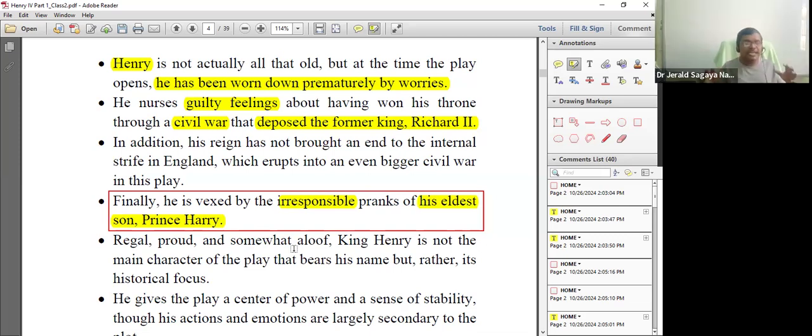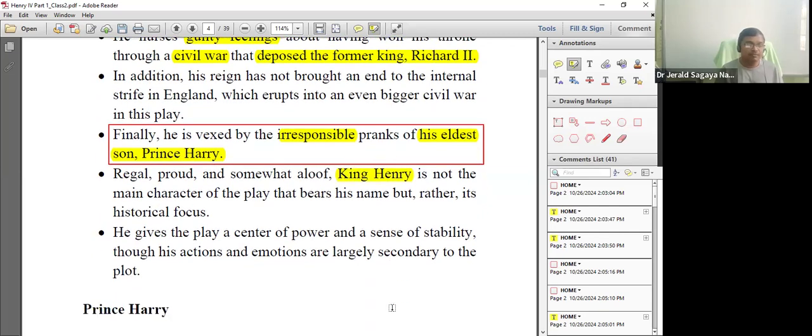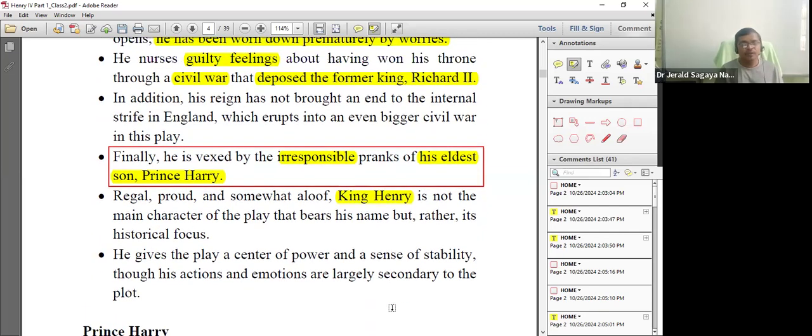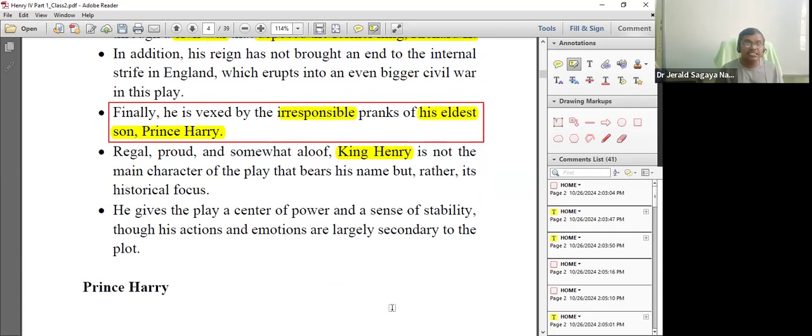And in this play, when the play begins, we will find that King Henry the Fourth becomes very, very secluded. He is almost secluding himself. And you will find that much of the action is not centered around King Henry the Fourth, but much of the action is centered around his son, who will emerge as the next king.